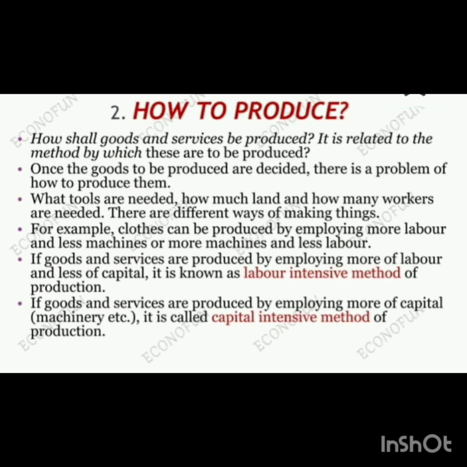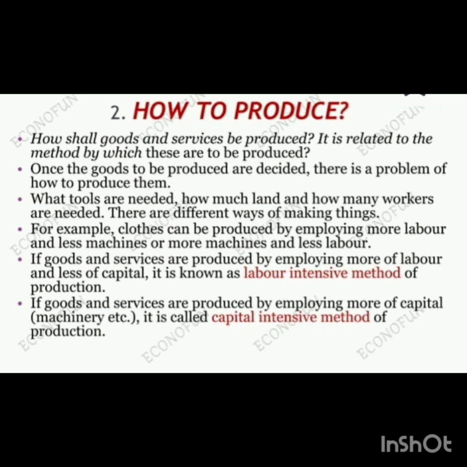Now, how to produce? It is about the technique of production for producing goods. Either the producer will be producing by using labor intensive technique or by capital intensive technique. Labor intensive technique includes the production process with the help of laborers. For example, in India, in order to provide employment, the producer will choose labor intensive technique.